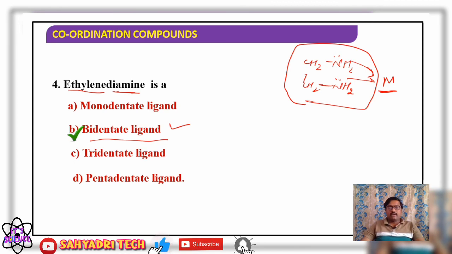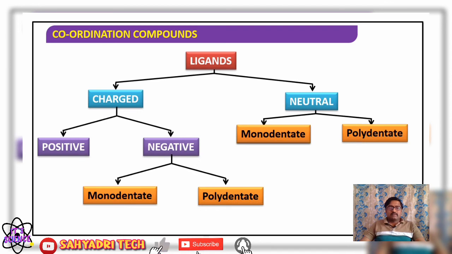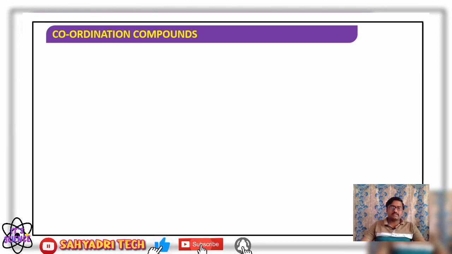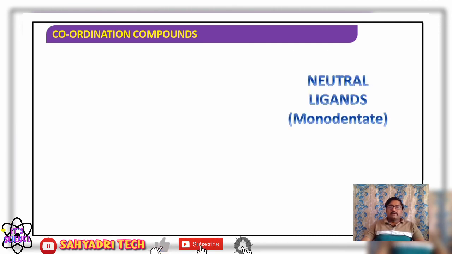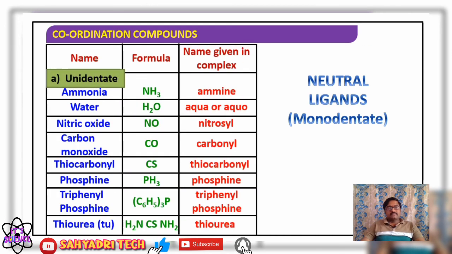Okay. Now let us briefly go over the classification of ligands. Based on charge, they are neutral, positively charged or negatively charged, and again among negative ligands we said monodentate and polydentate. Similarly, neutral ligands can also be classified as monodentate and polydentate ligands. Let us consider neutral monodentate ligands. Examples include ammonia, water, nitric oxide, carbon monoxide, thiocarbonyl, phosphine, triphenylphosphine, thiourea. Just go through all these.